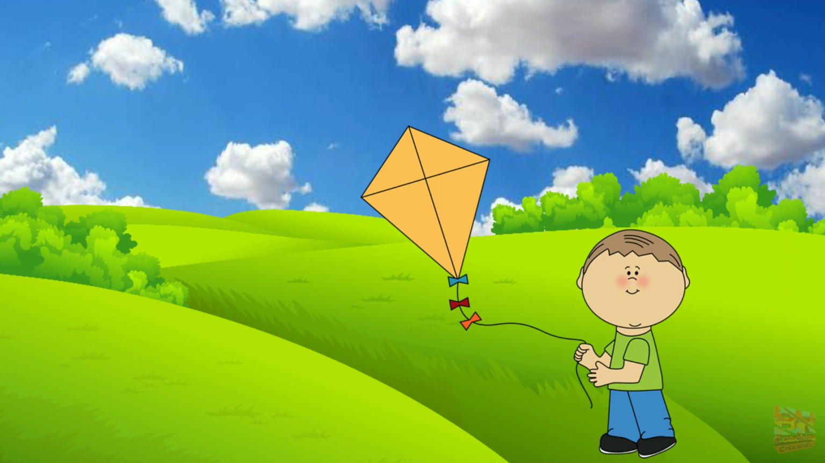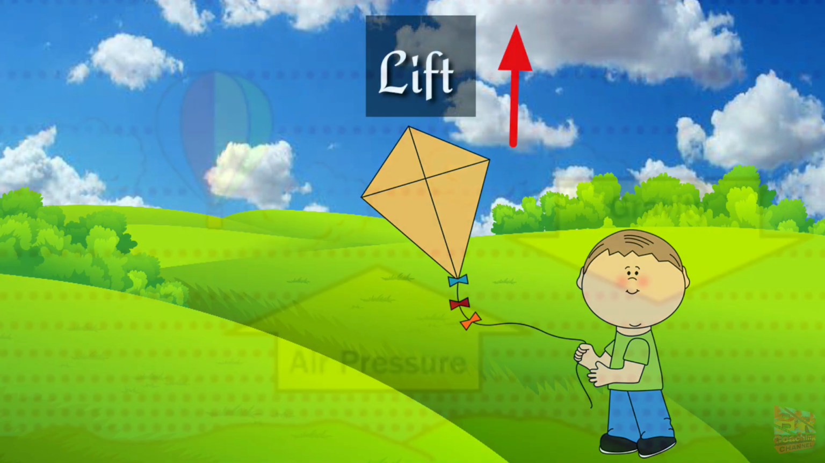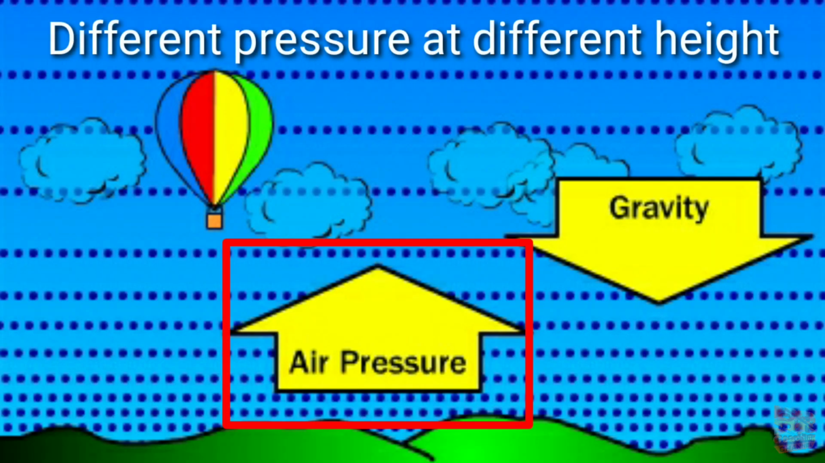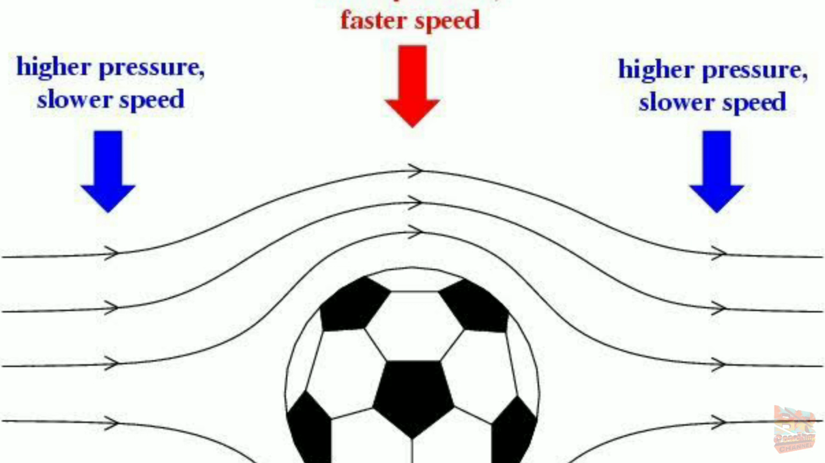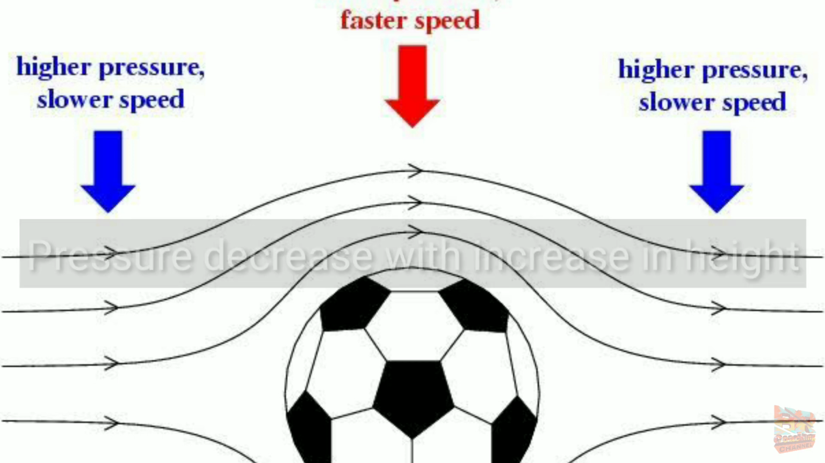The first force is lift. This force helps the kite to fly in the sky. It is produced due to variation in the pressure of air. As we all know, the pressure of the air decreases as we go up. So there is an inverse relation between pressure and height.